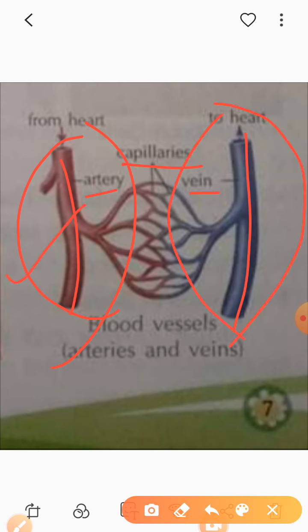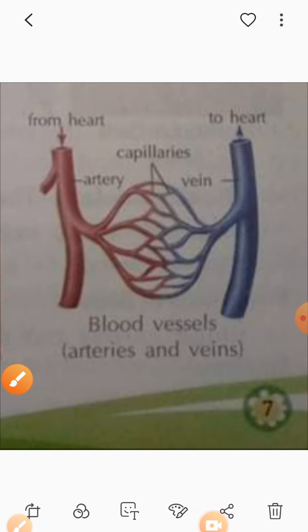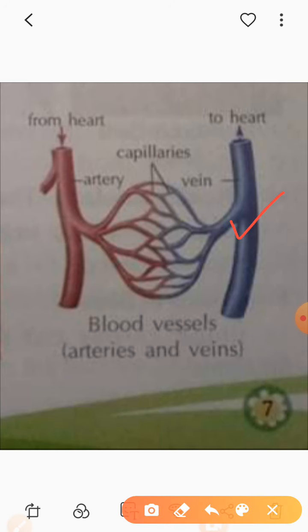Because here is pure, oxygenated blood, and arteries contain bright red oxygenated blood, and veins darker color, impure blood, deoxygenated blood, meaning no oxygen in this blood. And this is the capillary which is joining artery and vein.